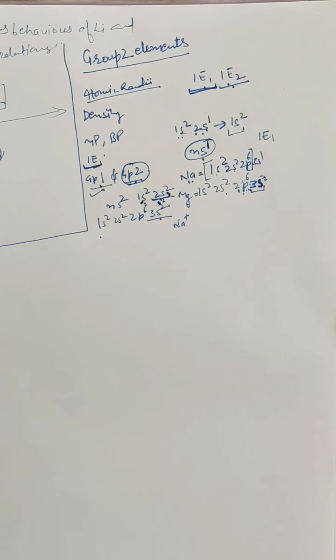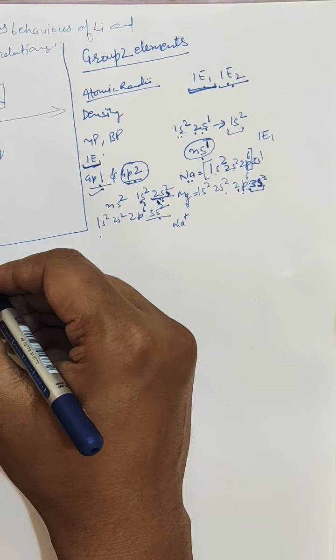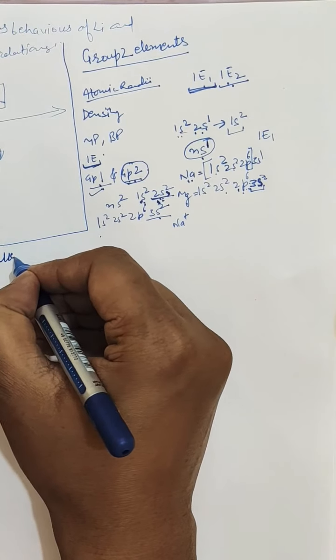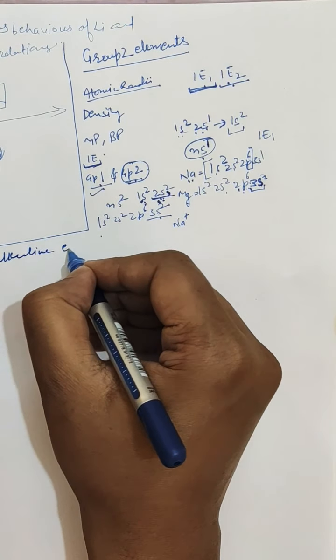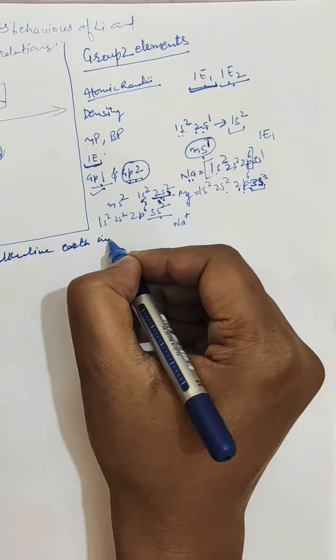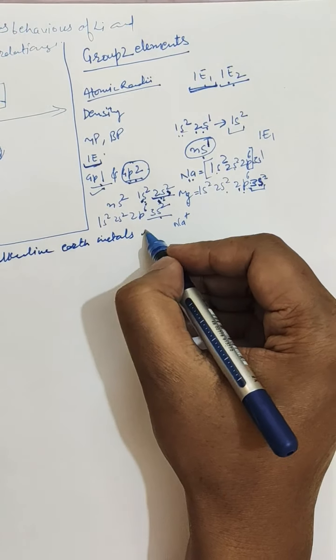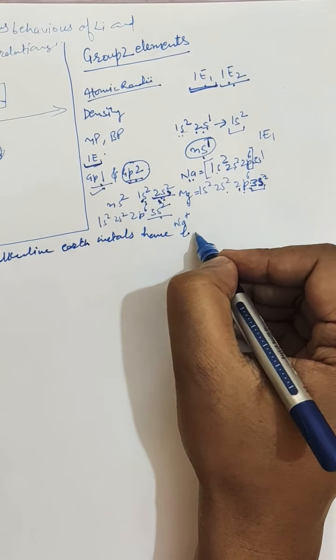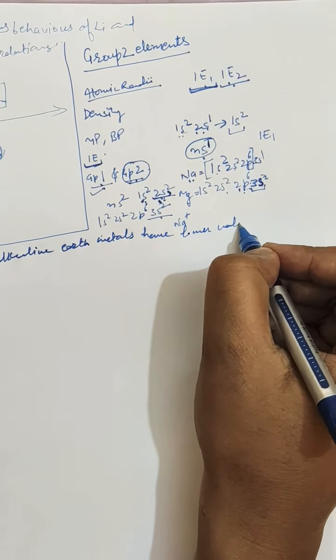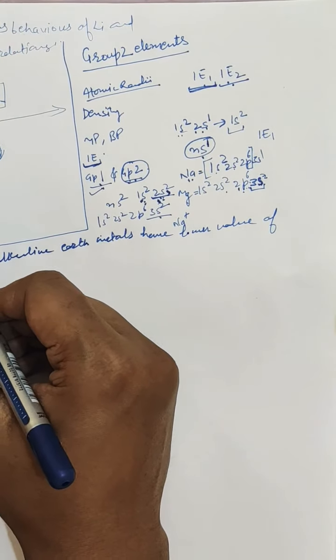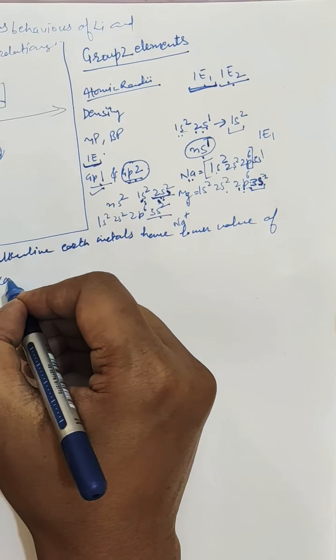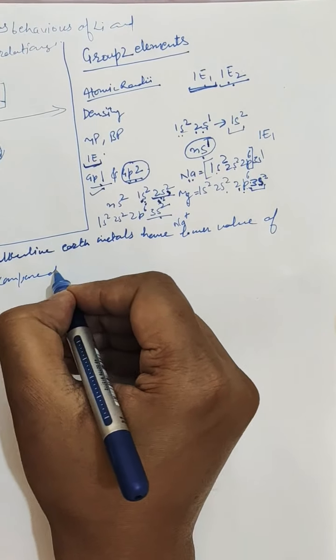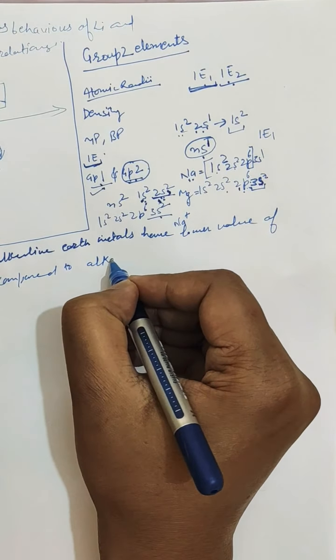So you may be asked in exam, why alkaline earth metals have lower value of IE2 as compared to alkali metals.